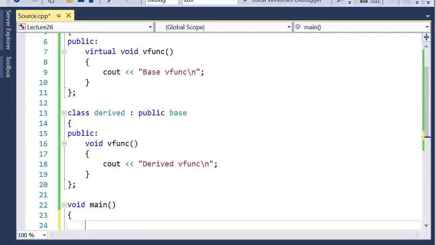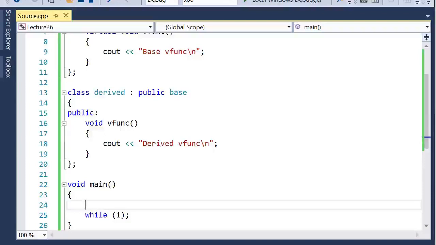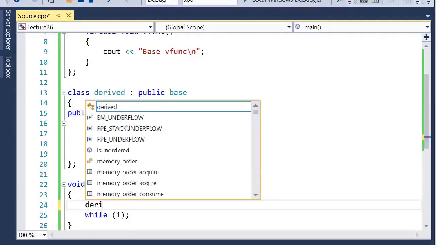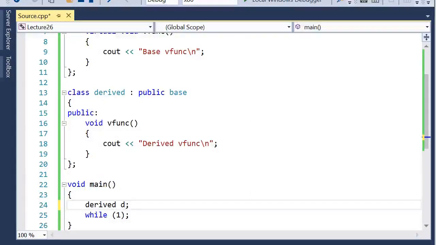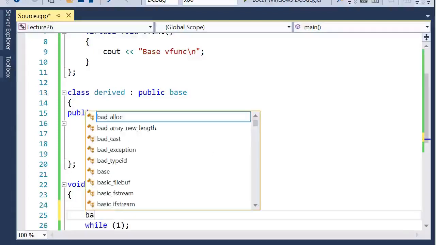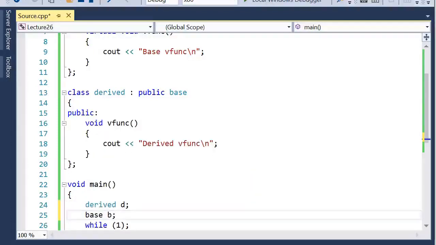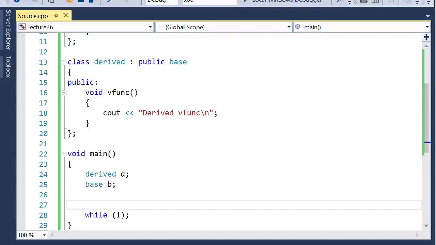And inside this main function, we'll first create an object of the derived class. Similarly, we'll create an object of the base class. As we talked, the virtual function can be accessed similar to other normal functions using these objects. However, they play an important role when we use pointers and try to access them through the pointers. So first we'll understand how we can access these virtual functions with the objects.